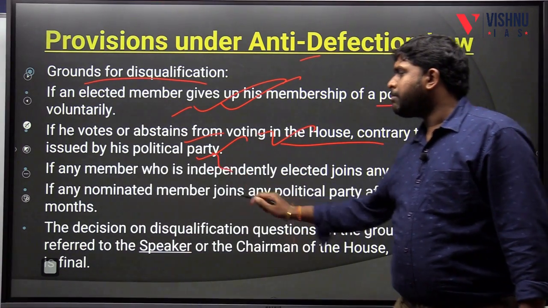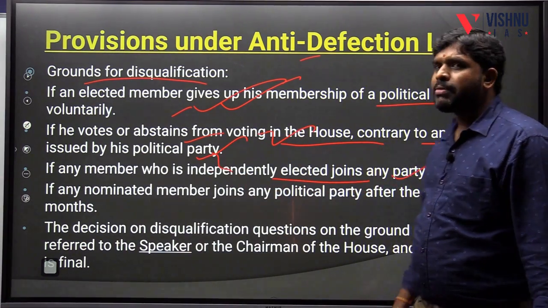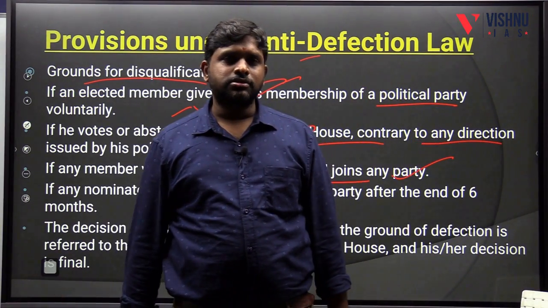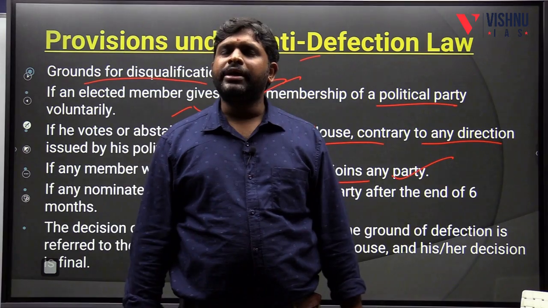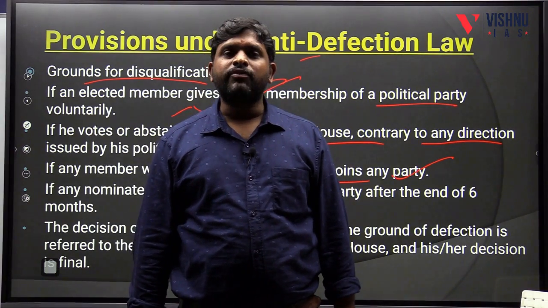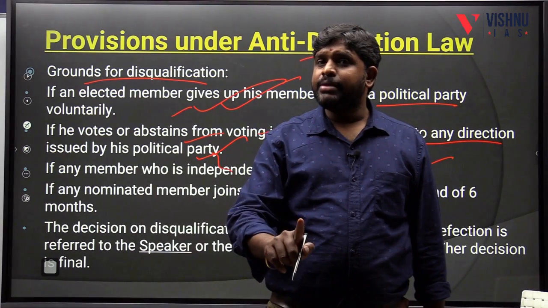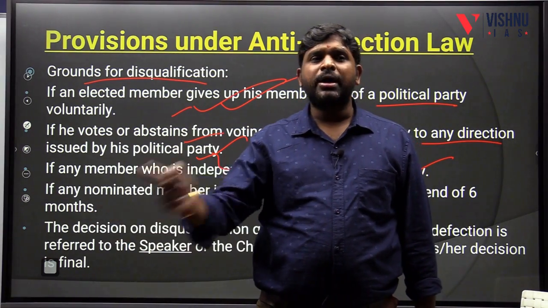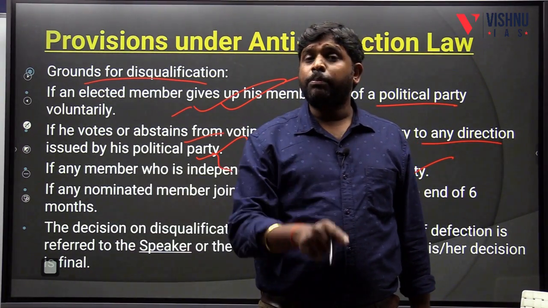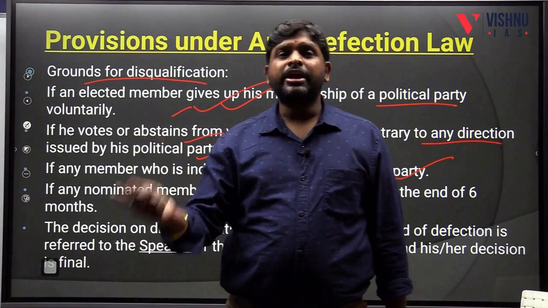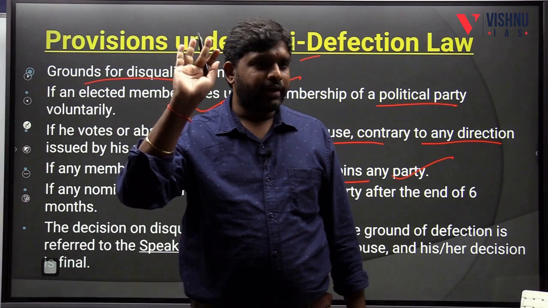Third, if any member who is independently elected joins any party. I told that I am an independent person and I contested the elections. Everyone thought that I am independent and they voted for me. And after winning, I jumped into another party. That means cheating the public. An independent person also, when he jumps into another party, will be disqualified. Or any popular party person, if he resigns from his party and joins another party also, he will be disqualified.